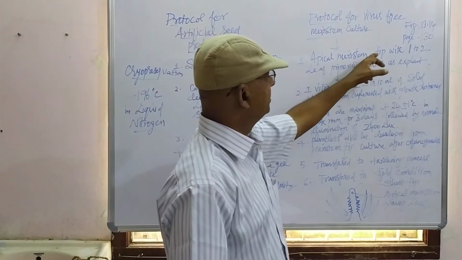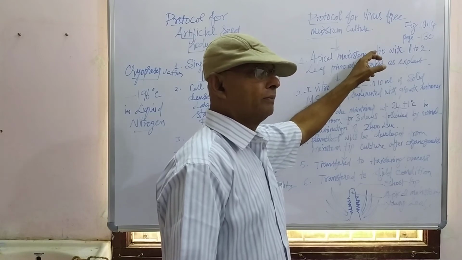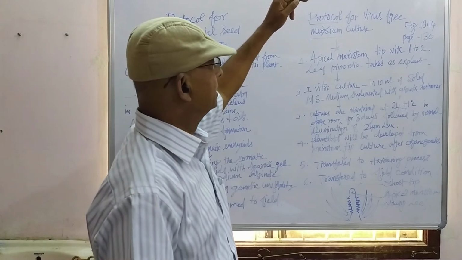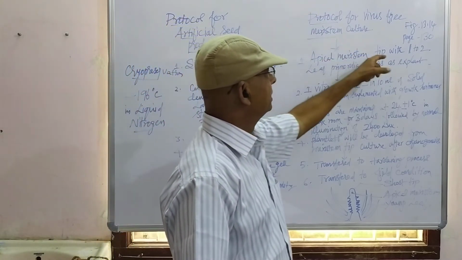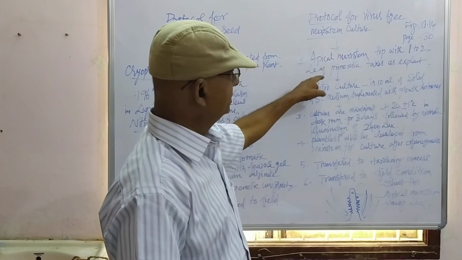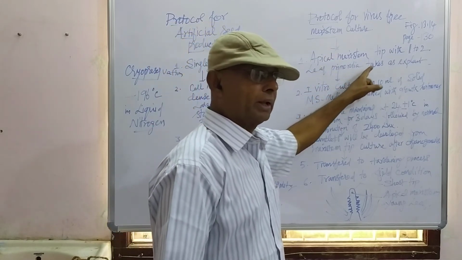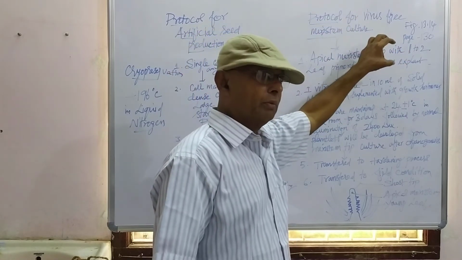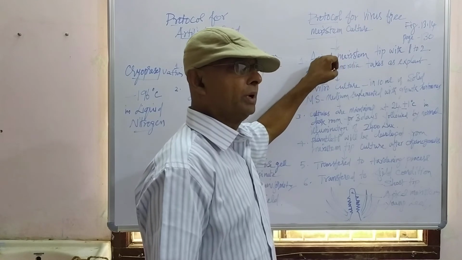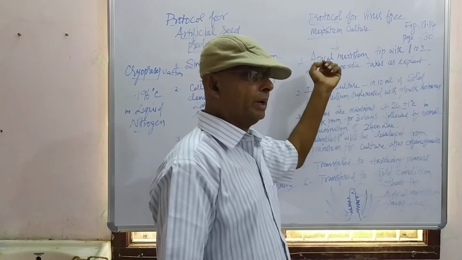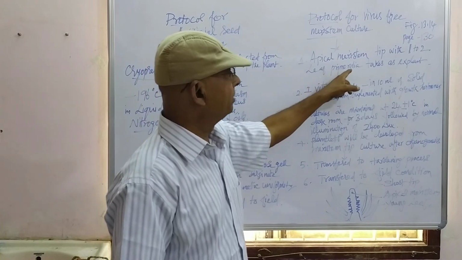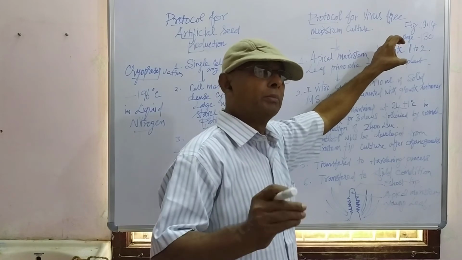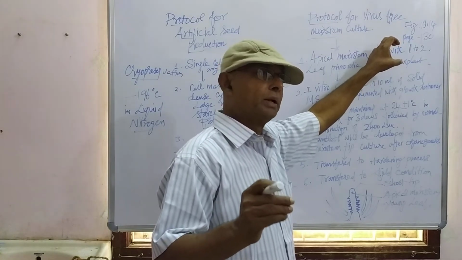First, the apical meristem tip should be cut from any part of the plant. The tip of the shoot is removed, and that, with leaf primordia, is taken as the explant. Apical meristem tip with some of the leaf primordia. Leaf primordia means the very initial stage of the leaf. That is the explant. Already I told you, the part of the plant used for plant tissue culture is considered the explant.